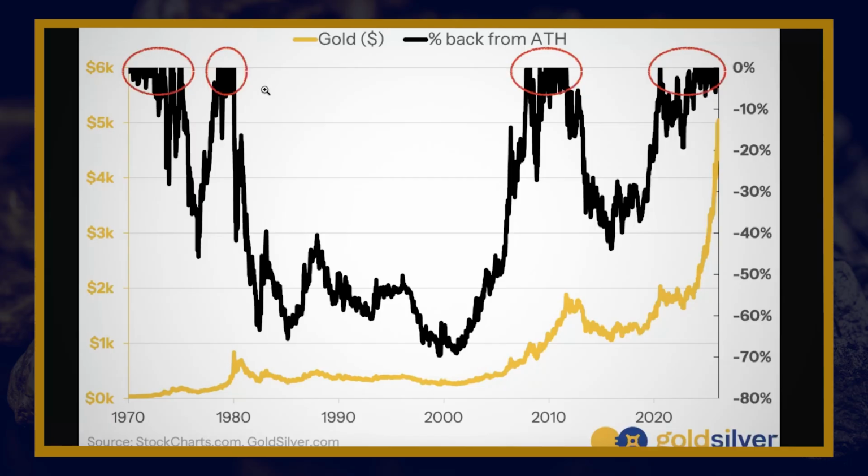This probably isn't surprising, but you can see these 4 clusters where the black line groups at the top of the screen, at the top of the chart here. And of course, we're in one of these regimes right now. So it's not very surprising that we're getting weekly all-time high after weekly all-time high.